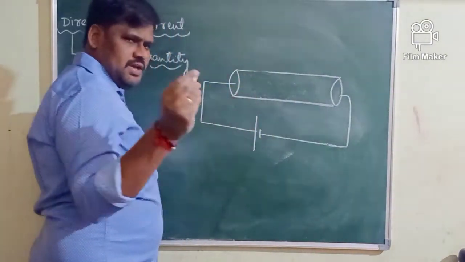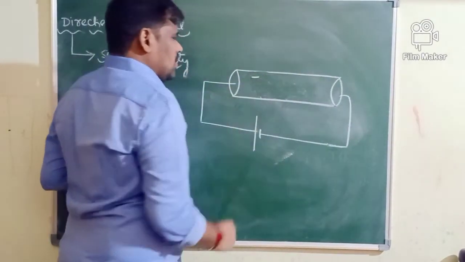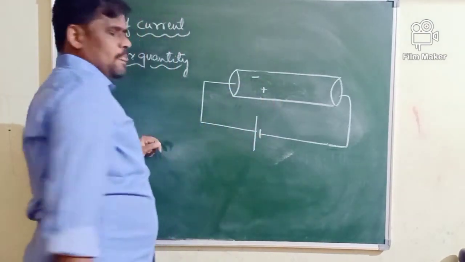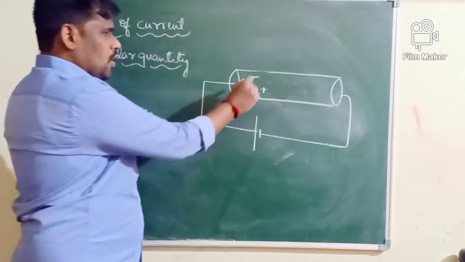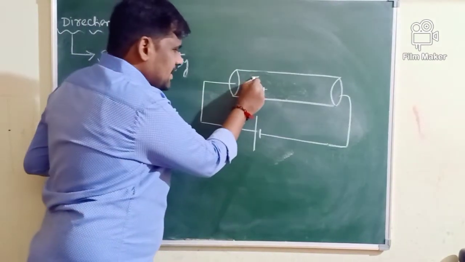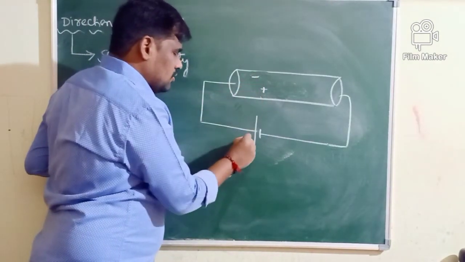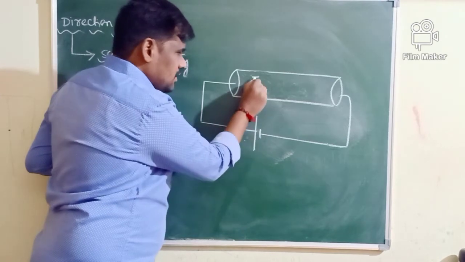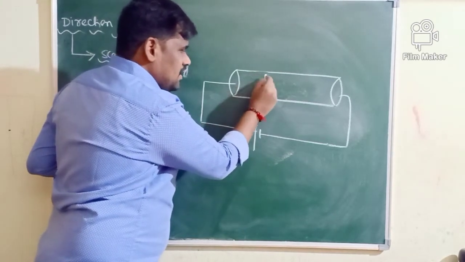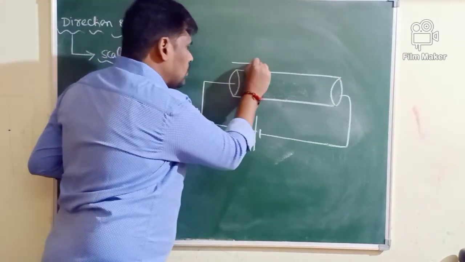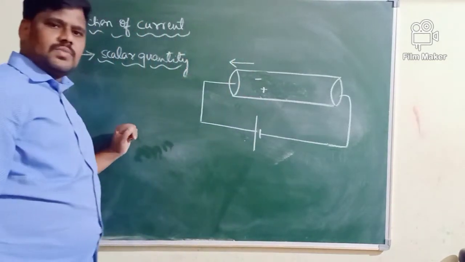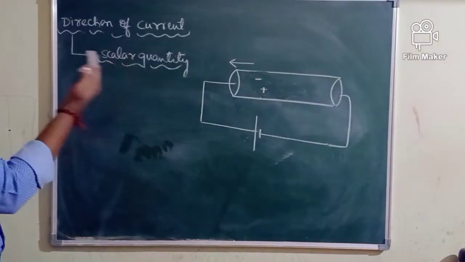So I will take an example here, only one electron and one positive ion. When potential difference or voltage is applied, what happens to this electron? This electron is attracted by the positive of a battery. Therefore, the electron will move along this direction.